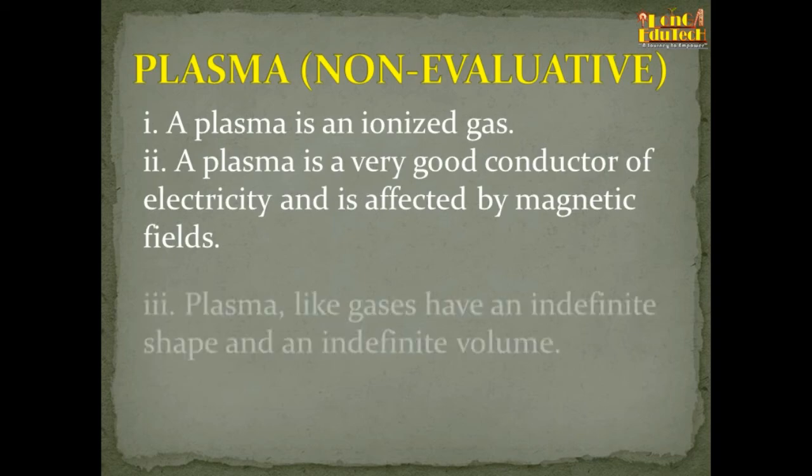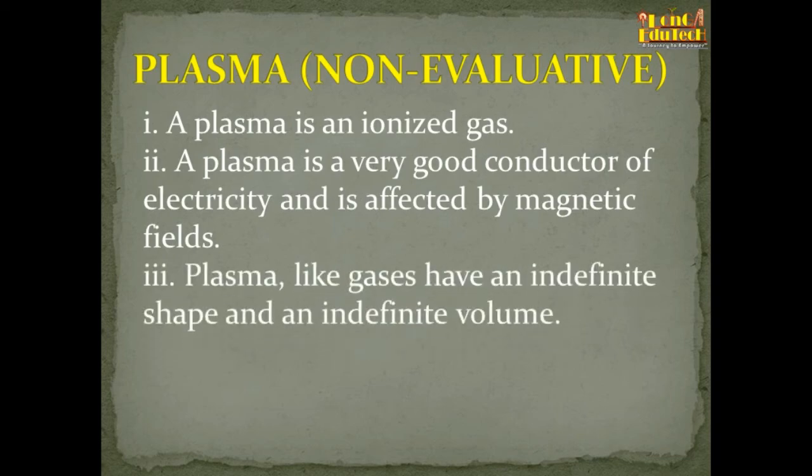And plasma, like gases, has an indefinite shape and an indefinite volume. So this is all about plasma. Examples are ionized gases, as I told you just now, say chlorine gas, iodine gas, but they will be in their ionic forms.